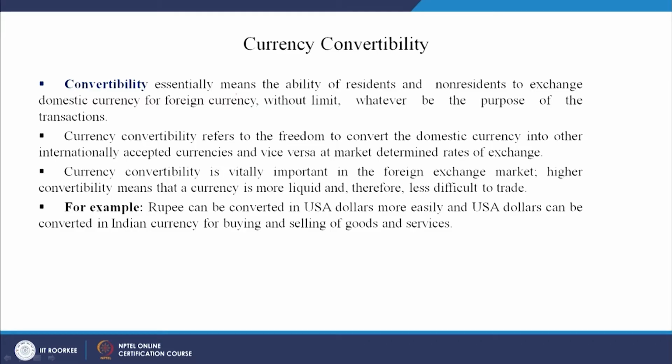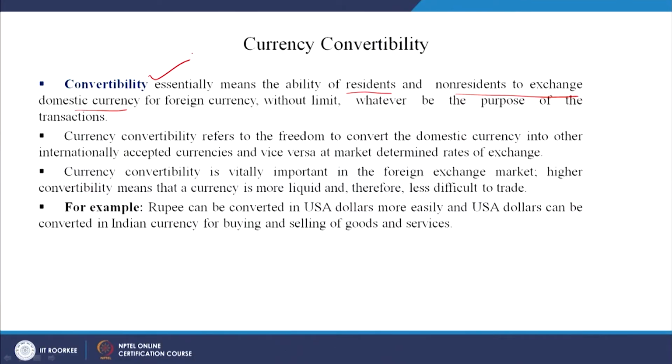So, currency convertibility, as we discussed, essentially means the ability of residents and non-residents to exchange domestic currency for foreign currency. For example, if you want to buy some goods or some services, in that case you need foreign currency for the transaction.